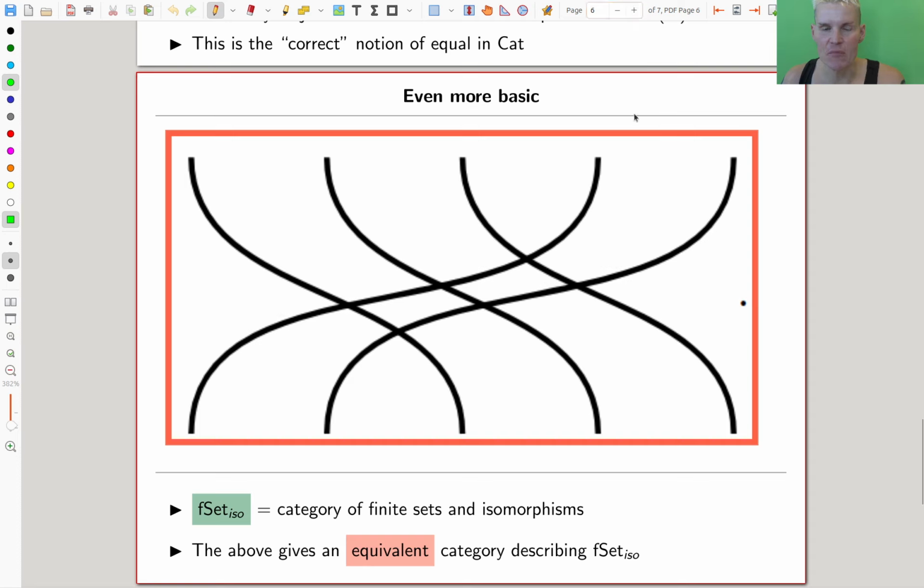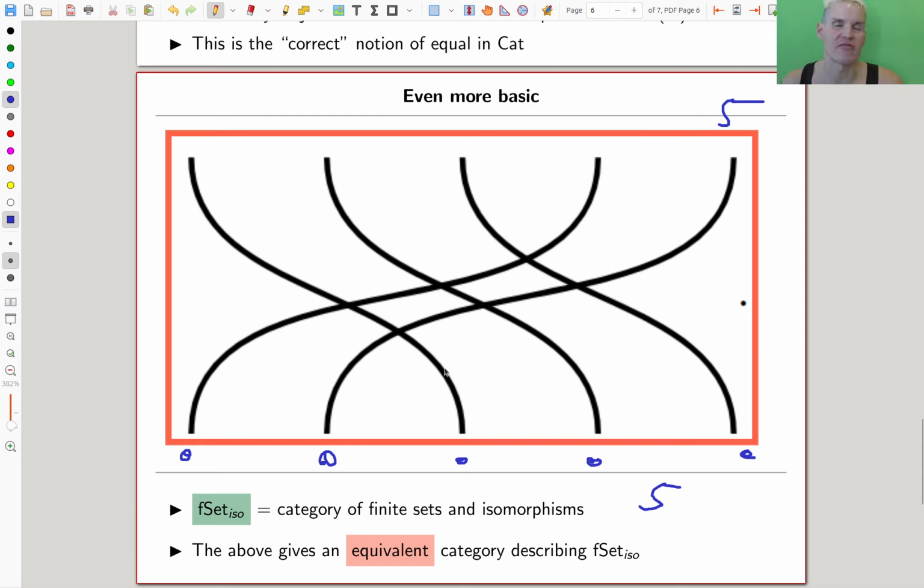So here's an even more extreme example. If you want to take the category of finite sets where the morphisms are just isomorphisms, then you can just draw these pictures here. An equivalent model of that would be a category where the objects are just boundary points, and I hope these pictures are not too unfamiliar at this point. So just boundary points, so let's say natural numbers, here in this case 5, and here in this case 5. And an isomorphism is just some string connecting them. So all possible string diagrams.